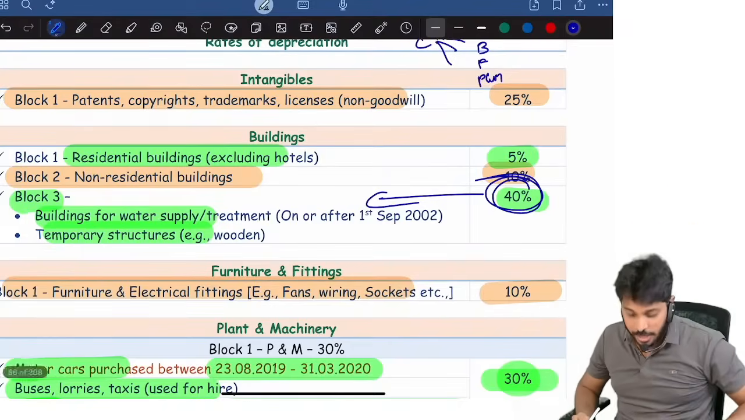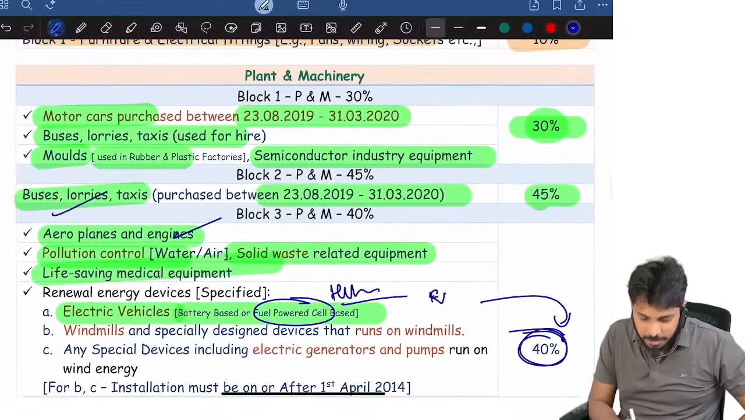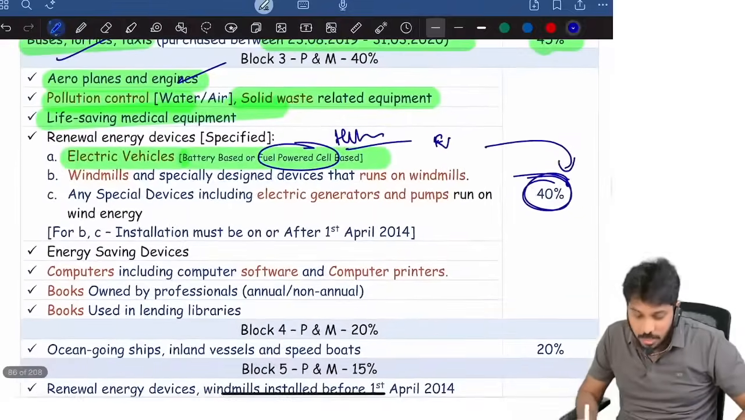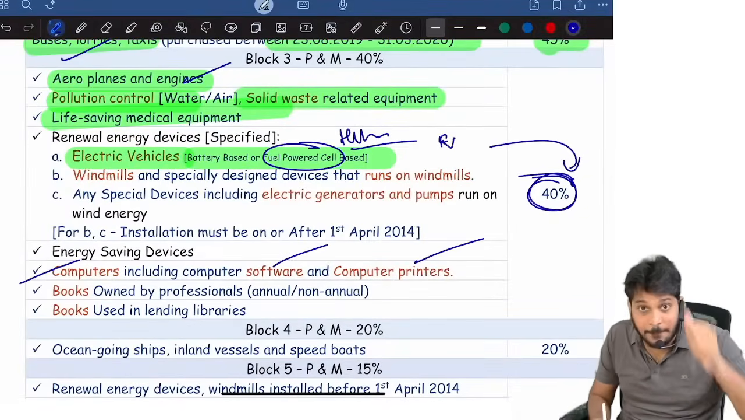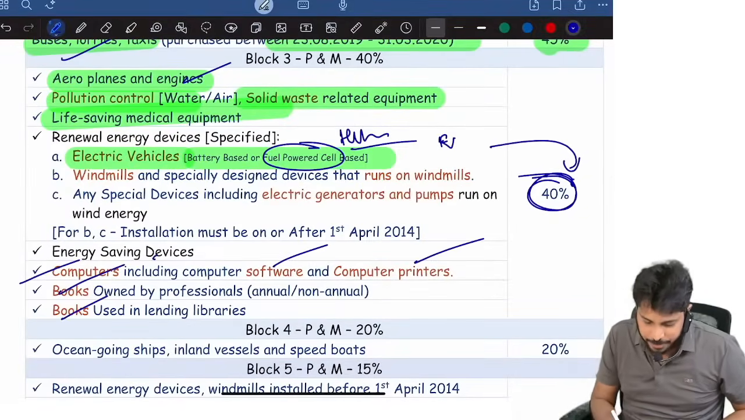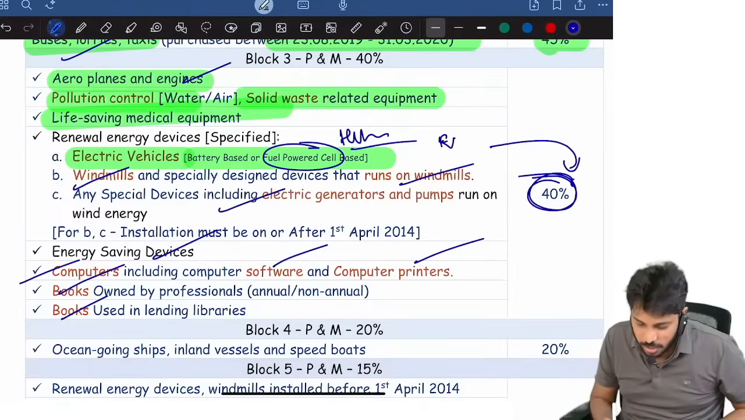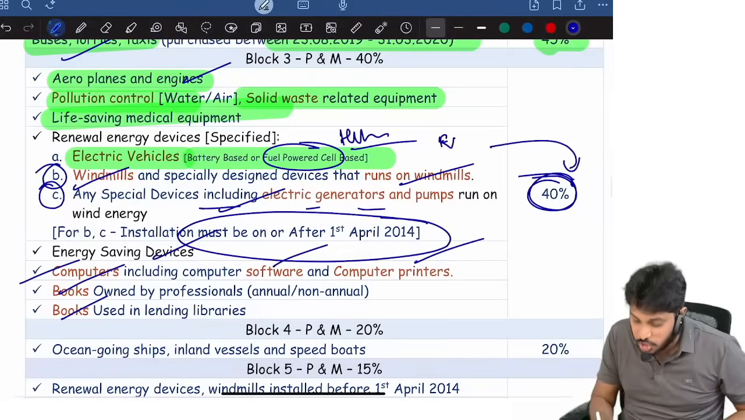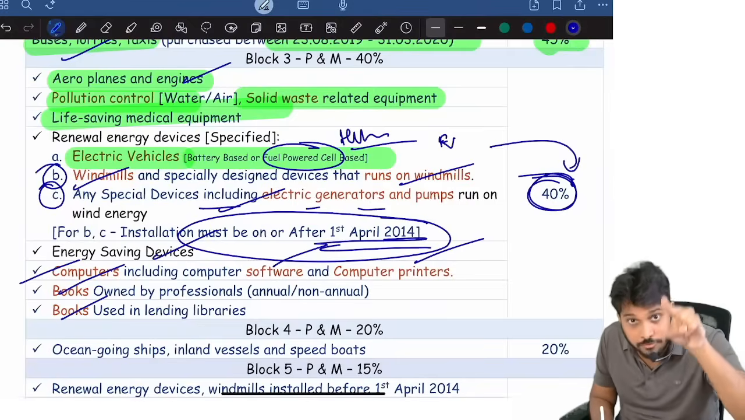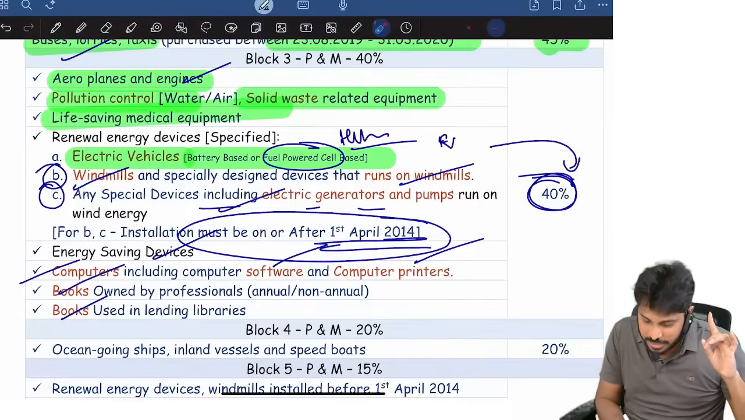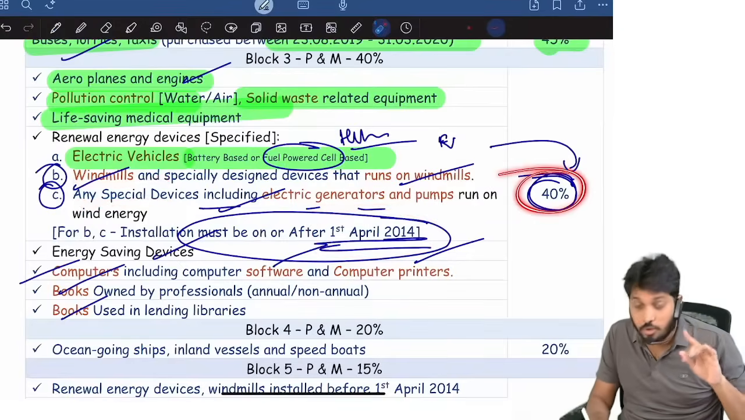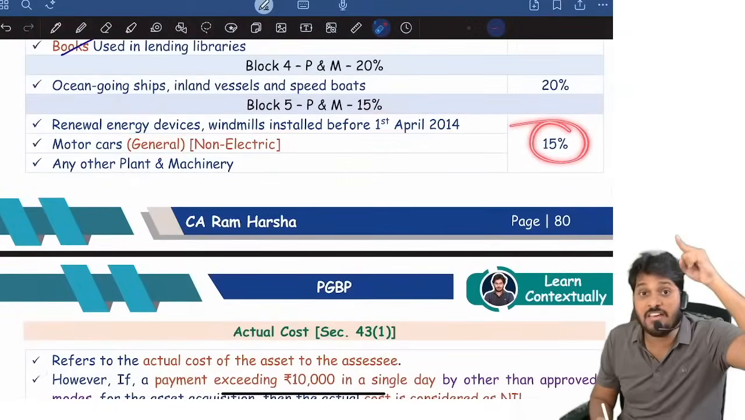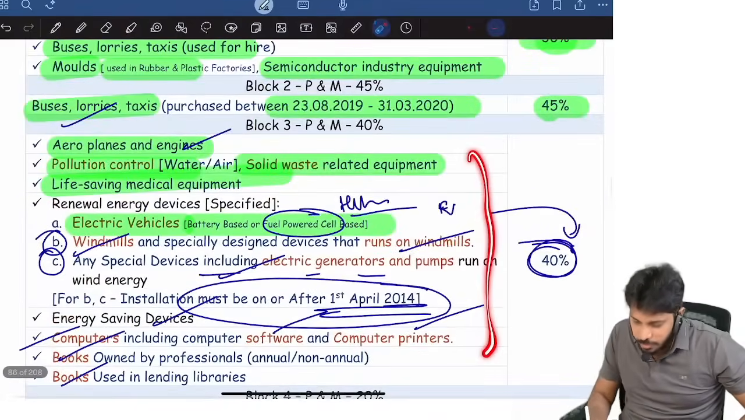Be careful. Okay, so EV car, airplanes, buses, cars, everything comes under which category? Plant and machinery category. And if they have the same rate, like for example computers, software, printers, computer printers, books, energy saving devices, windmills which are all running. Okay, for windmills, any special device like generators which are all installed on or after 1st April 2014. Remember, windmills installed on or after 1st April 2014 get only 40% depreciation. Suppose the windmills are installed before 1st April 2014, 15% block. So all this will be grouped into a single block.